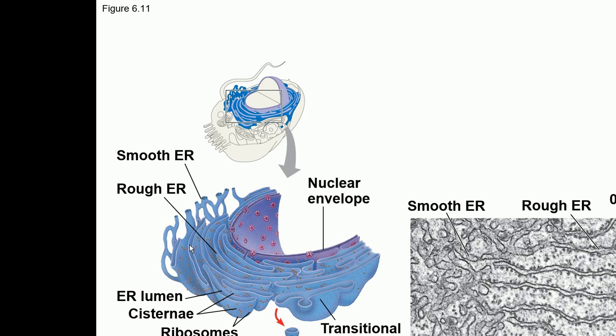And these folds of the ER are called cisternae, and the space in the cisternae is called the ER lumen. On the rough ER there are ribosomes embedded on it.